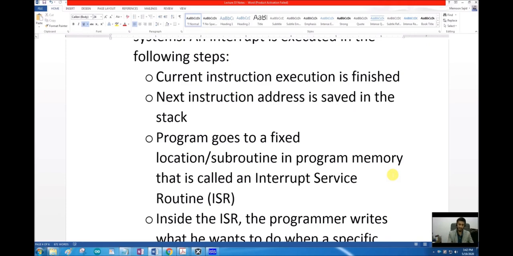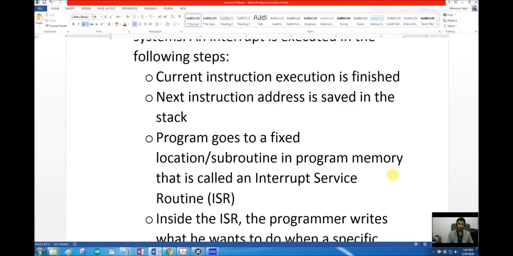So the next instruction address will be saved. It will go to the delay subroutine, execute that subroutine, and come back to the line where it left the code. And then the port will be cleared, call delay again, and the loop will continue. So in this case, the only difference is that the user is not calling the subroutine.